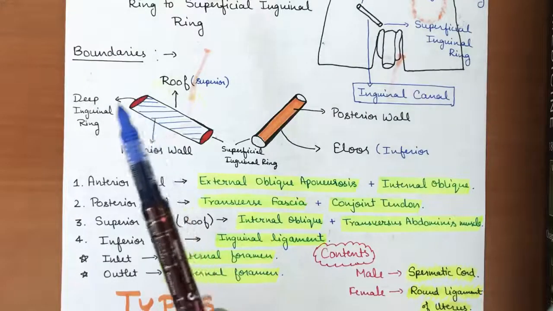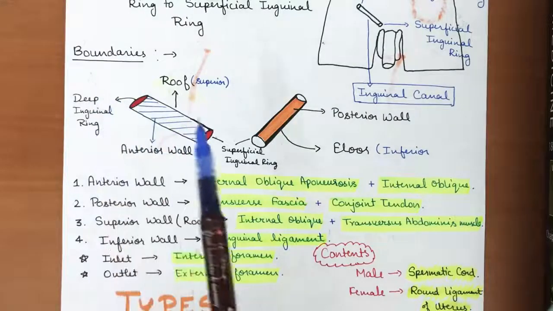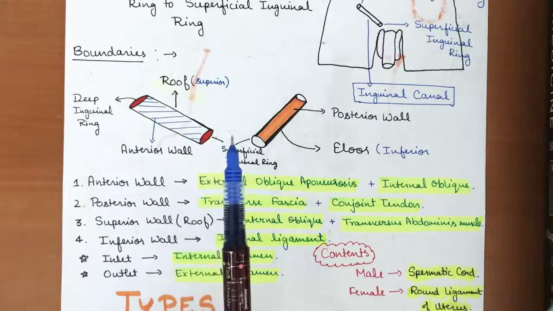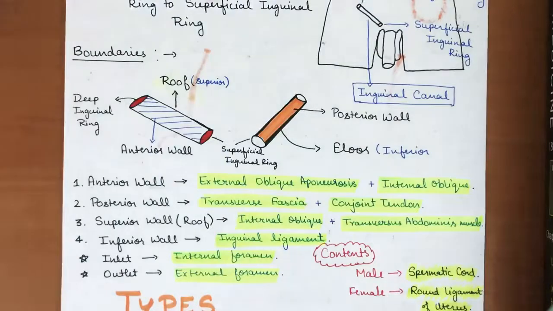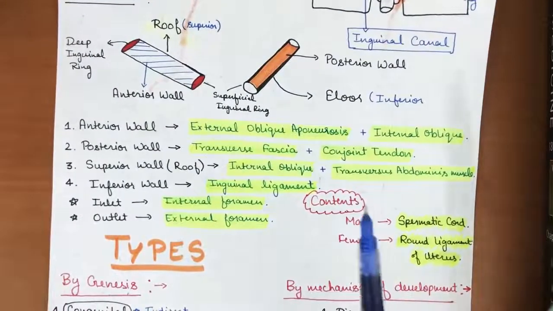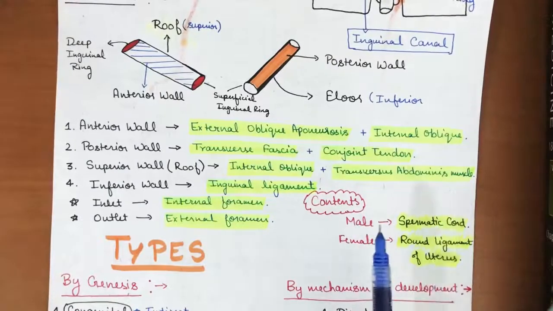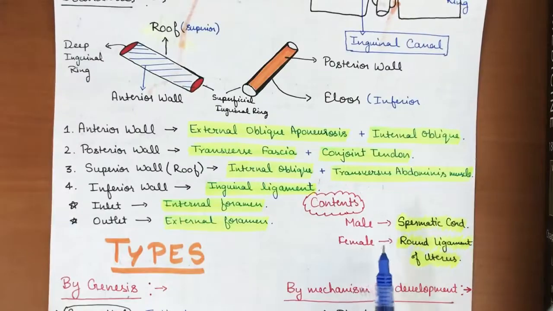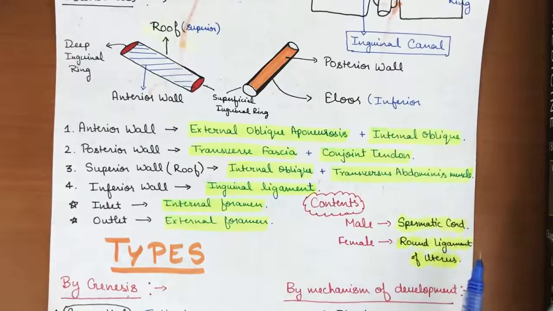The inlet will be formed by the internal foramen, from where it enters, and the outlet will be the external foramen. The contents of the inguinal canal vary from male to female. For example, in male the contents of the inguinal canal will be the spermatic cord, and in female the contents will be the round ligament of the uterus.